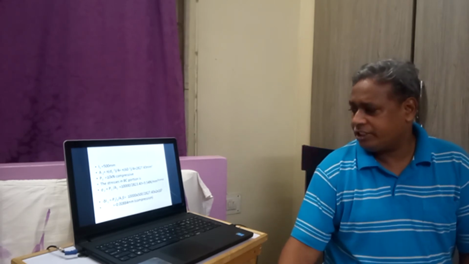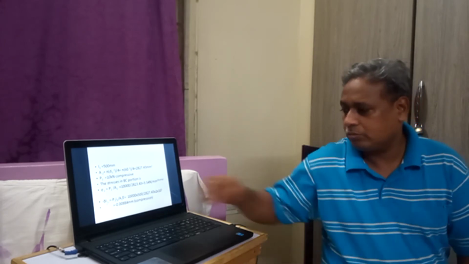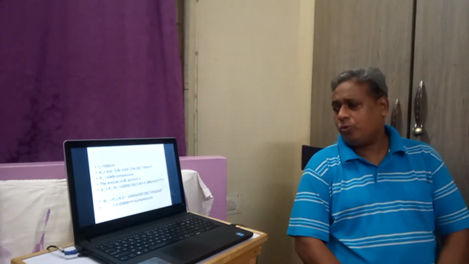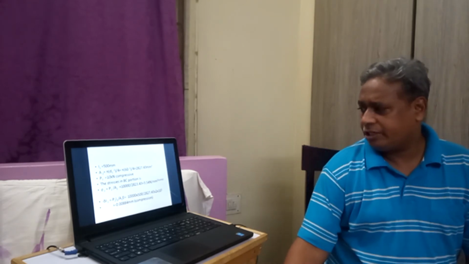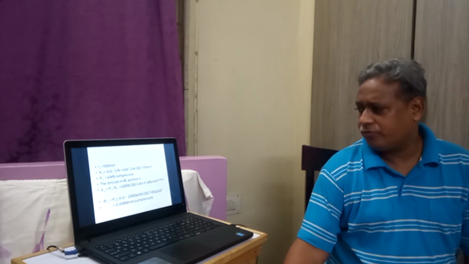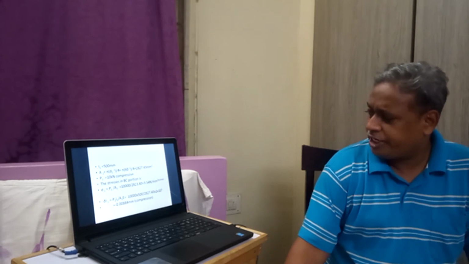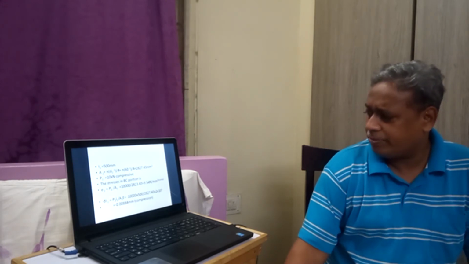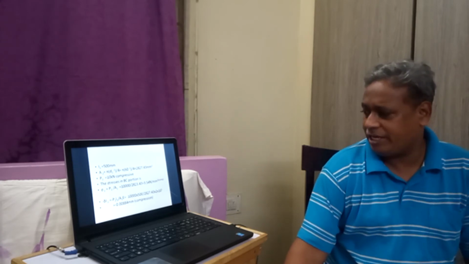So if we see change in length, that is delta L2, delta L2 is equal to P2 L2 by A2 into E. So P2 is 10 kilonewtons, L2 is 500 mm and area is 2827.43 mm square into 2 into 10 to the power of 5, that is modulus of elasticity.